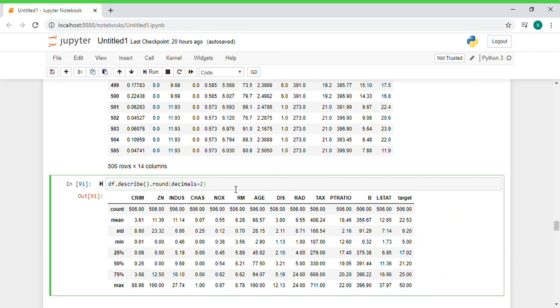In this step, we are using the describe function to get parameters like mean values, standard deviation, minimum value and maximum value. As you can see, all the values are rounded off to two floating points using this function.